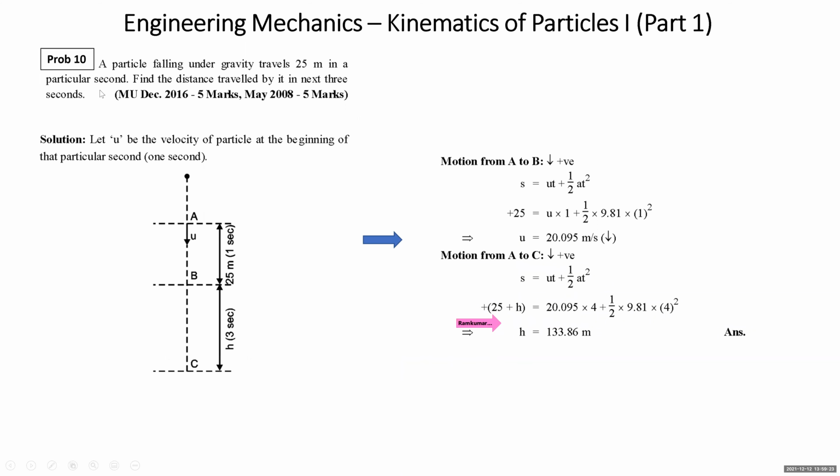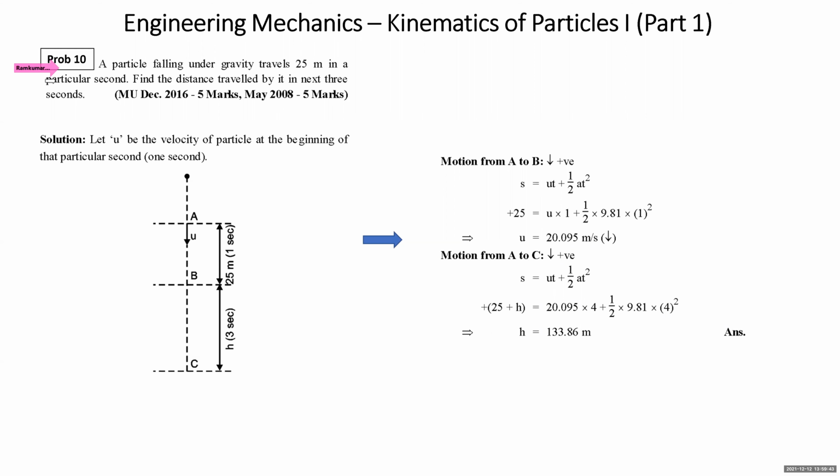All right. We take the next problem, number 10. This type of problem is also asked in the examination many times. Let's read and understand the sum. A particle falling under gravity travels 25 meters in a particular second.